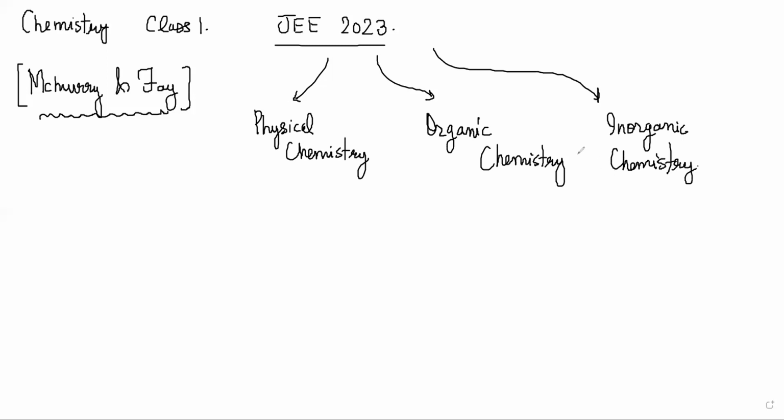These are very old classifications, but it's still relevant, so it's fine. So what happens here is in JEE especially, the three parts are very equally split, in the sense that it's not like there is any extra weightage given to any portion and less weightage to some portion. So you have to prepare all three equally well.